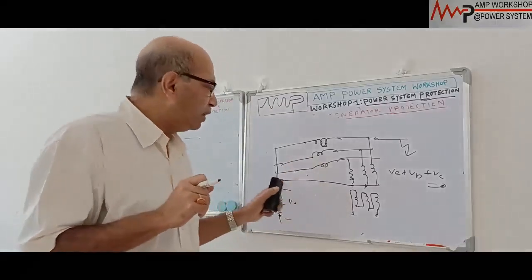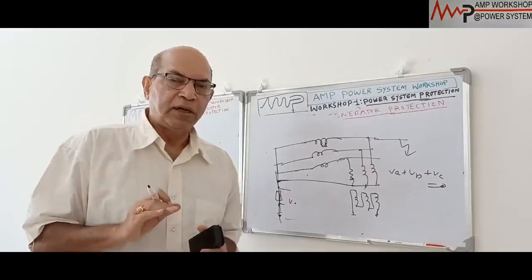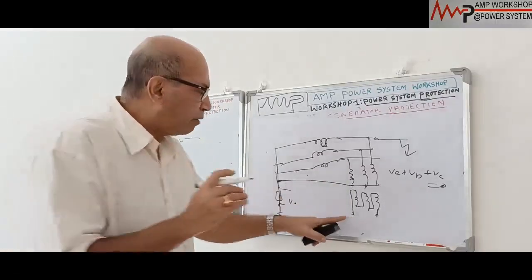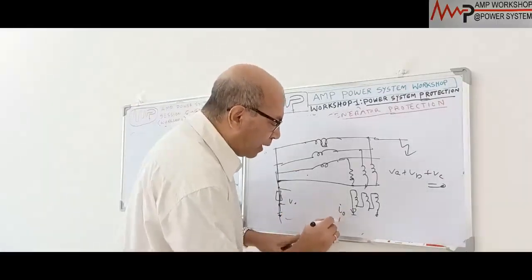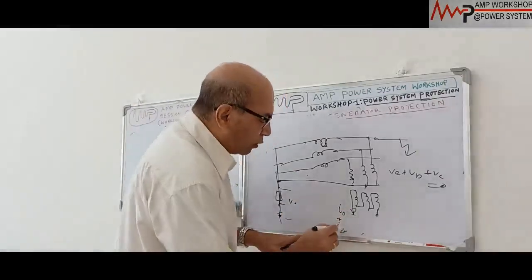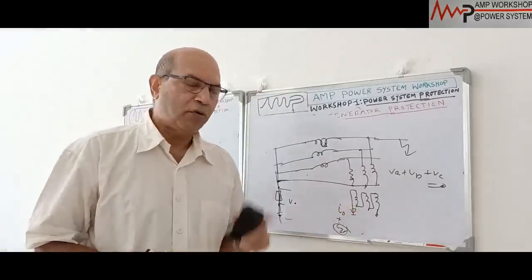Though it is taking the zero sequence current, it will also take the third harmonic current, which is always produced by the machine. So the total current coming from the delta winding contains zero sequence current plus I third harmonic. So I third harmonic has to be filtered out to operate this thing. So what do we do?